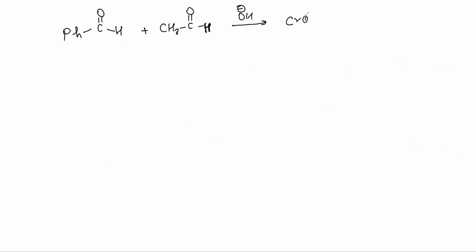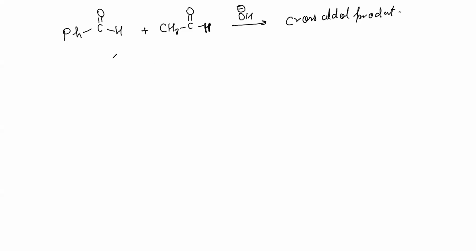Just make the cross aldol product. Can you make it? Can you make the cross aldol product? Yes, sir. Every product or only major, sir.